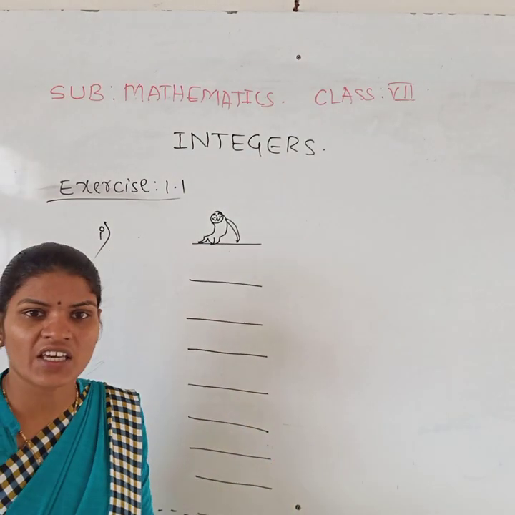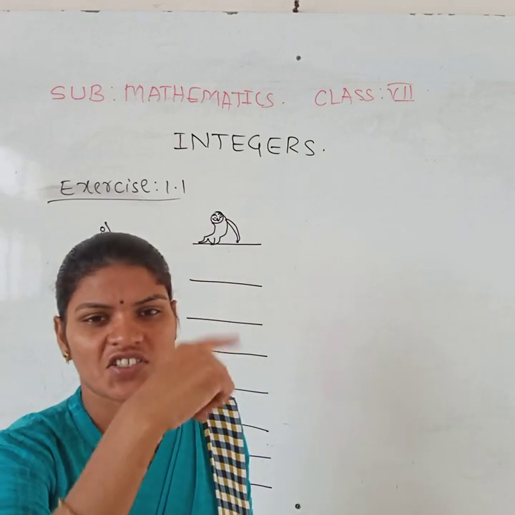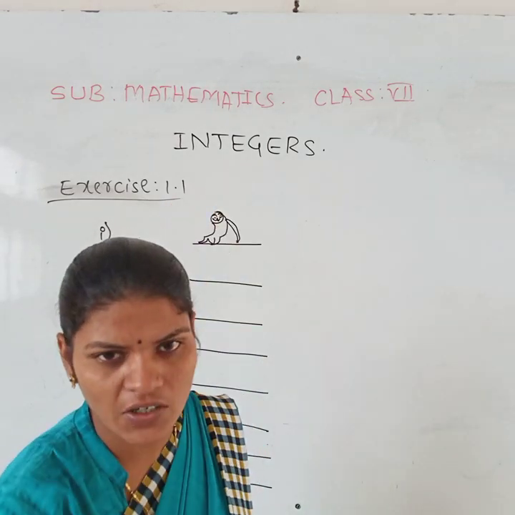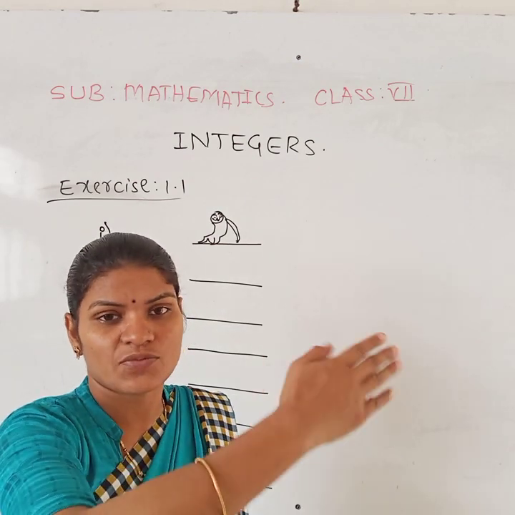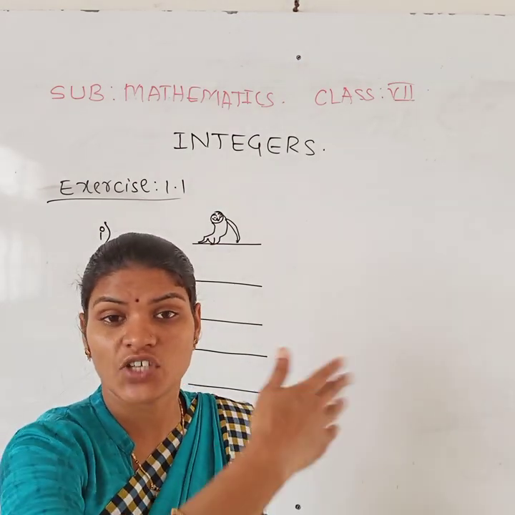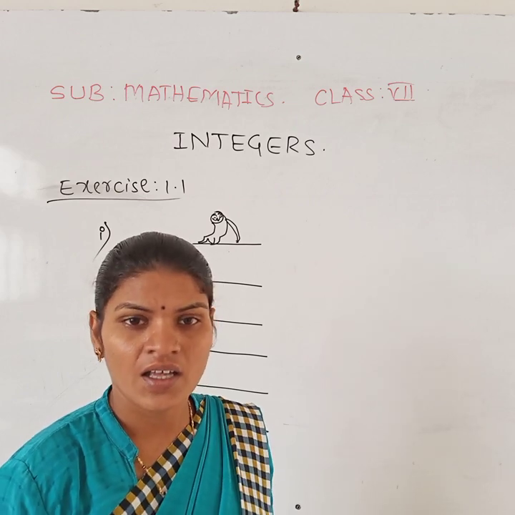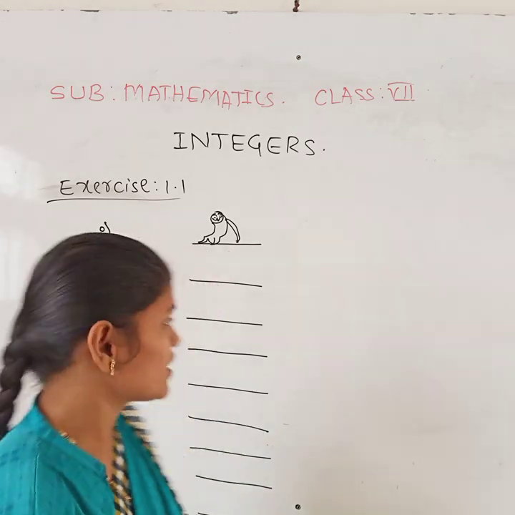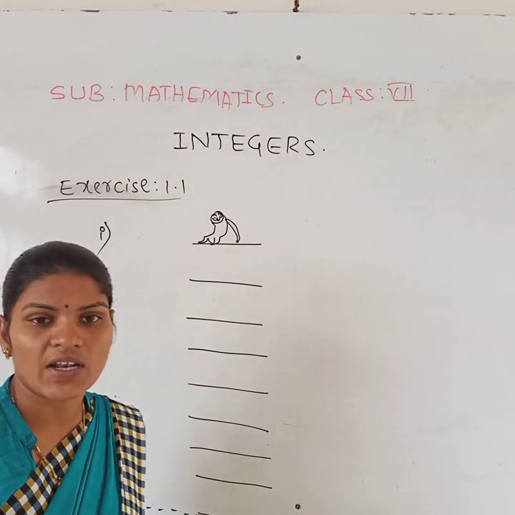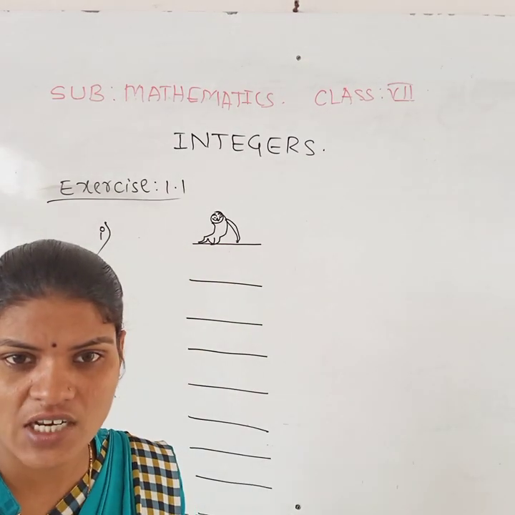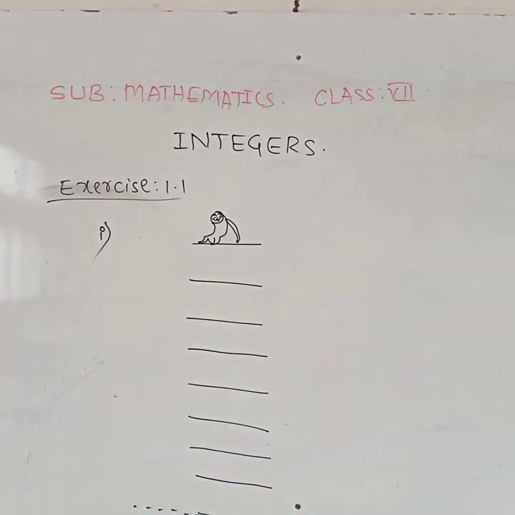The monkey is simply wasting its time. 3 steps down, 2 steps back, 3 steps down, 2 steps back, in the sense that it is moving upside 2 steps again. Clear? So within how many jumps does that monkey reach the water level, the 9th step? That is your question. If that monkey jumps 3 steps down and 2 steps back, in how many jumps does it reach the water level? Swasti, is it your question?